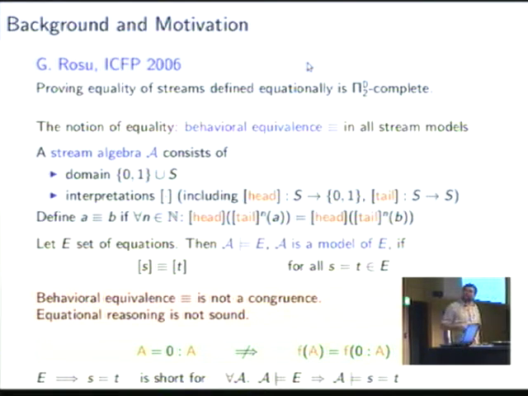Roche employs this in order to model non-determinism. So Roche uses underspecified functions like the f here to model non-deterministic functions. And indeed, if you think of f as non-deterministic, then one would not expect this equality. This implication here can be given a formal meaning, namely that a specification E implies an equation S is equal to T if the equation S is equal to T holds in all models of E.